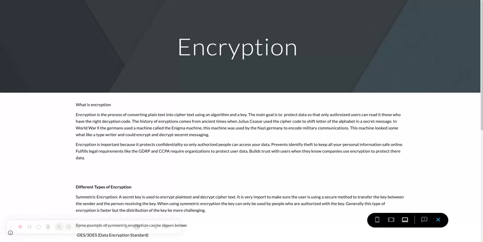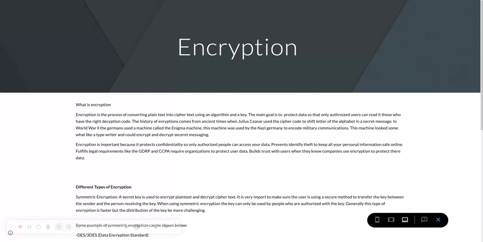What is encryption? Encryption is the process of converting plain text into ciphertext using an algorithm and a key. The main goal is to protect data so that only authorized users can read it, those who have the right decryption code. The history of encryption comes from ancient times when Julius Caesar used a cipher code to shift letters of the alphabet in a secret message.